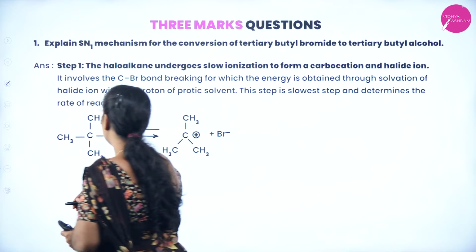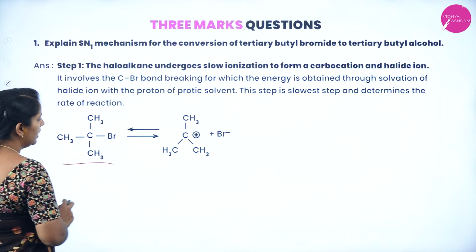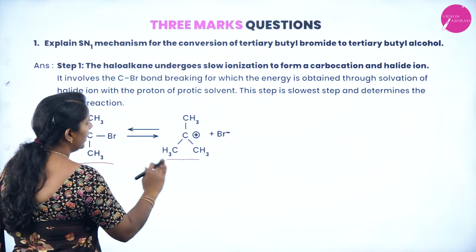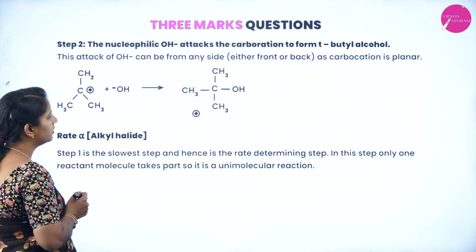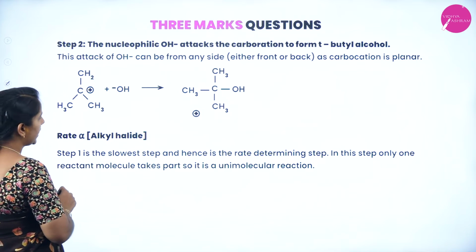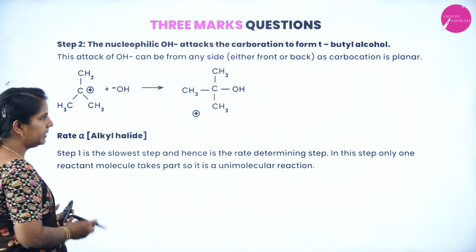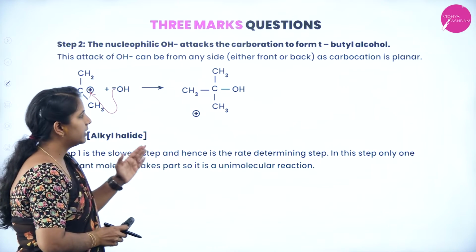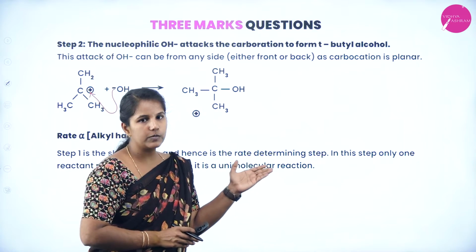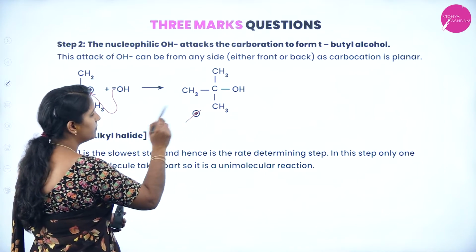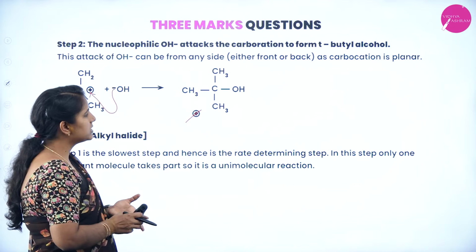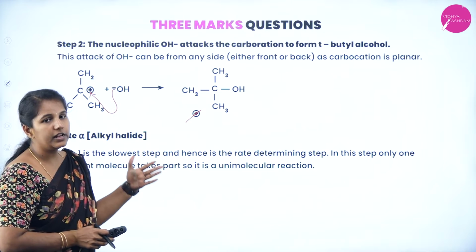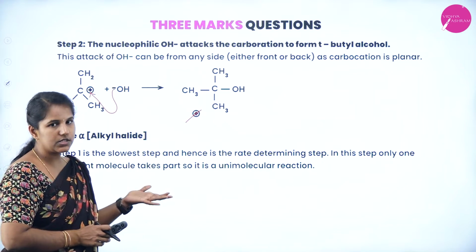Here I have taken the example of tertiary butyl bromide, which will undergo SN1 mechanism and generate tertiary butyl carbocation, and bromide ions will be liberated. So this is the first step. In the second step, a nucleophile from the medium can attack this tertiary carbocation and forms what? Tertiary alcohol. This is how tertiary alcohols can be easily formed from tertiary butyl bromide, and it follows the first order kinetics.